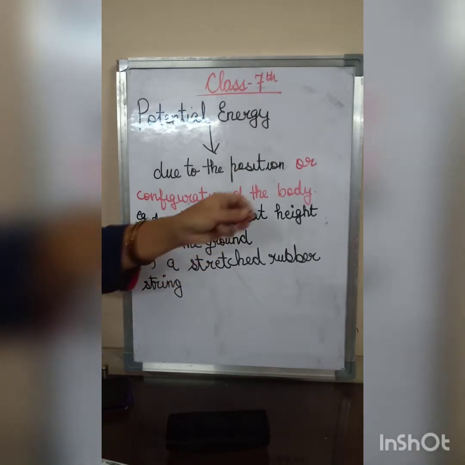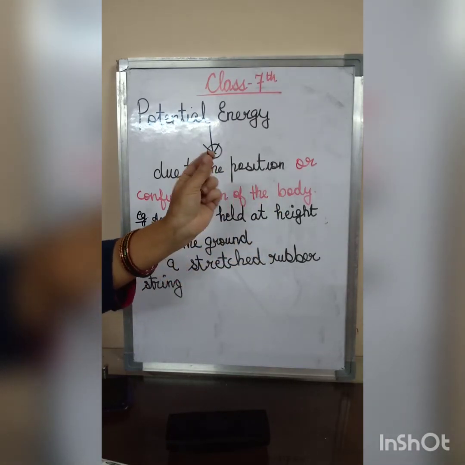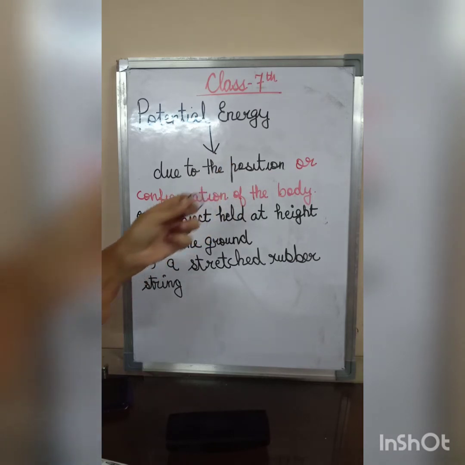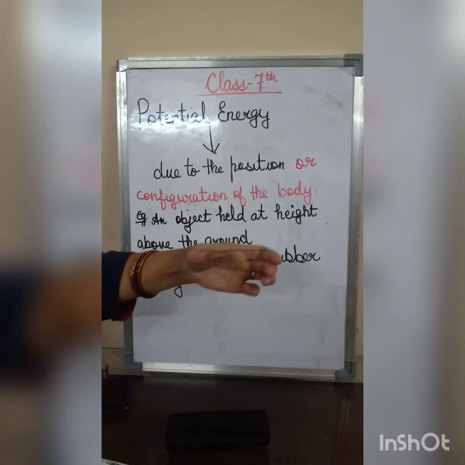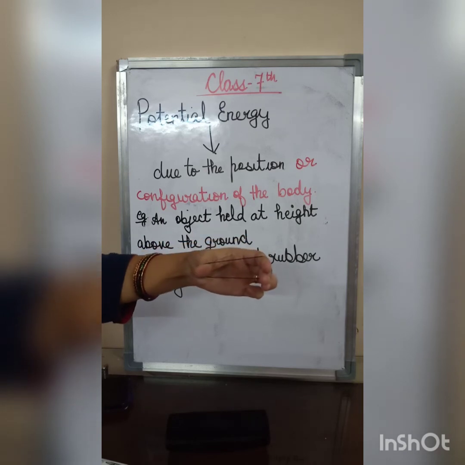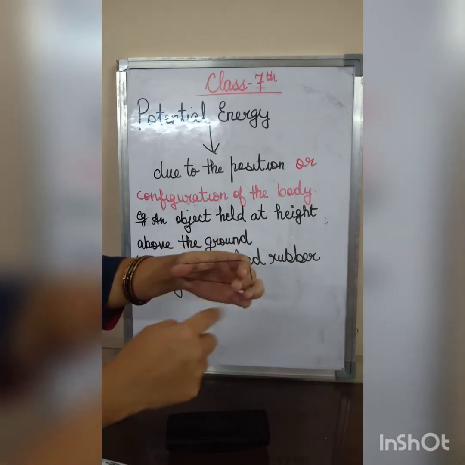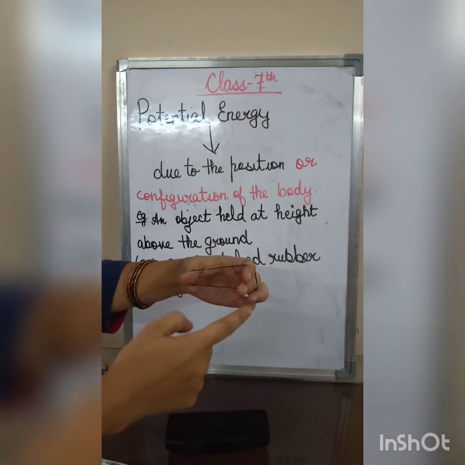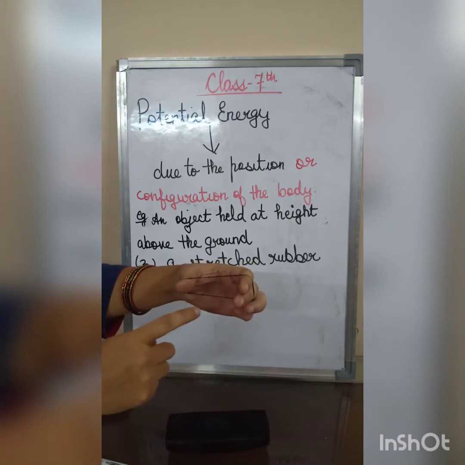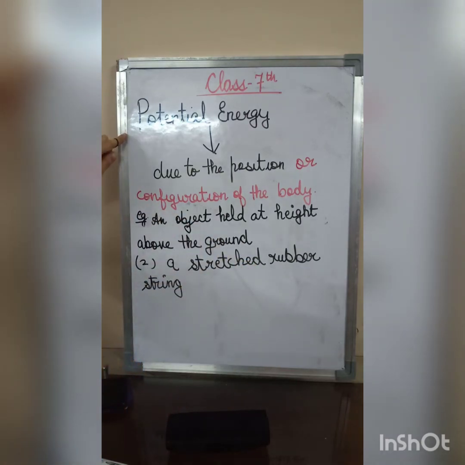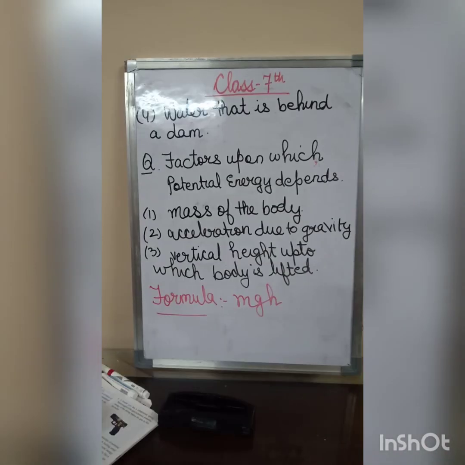Here children, here you can see the rubber band. I think it's visible. Now if I am going to stretch it, see, I have stretched it. So it means what? This stretched rubber band string, it possesses which energy? It possesses potential energy. You can take another example. Water that is behind a dam also possesses potential energy.